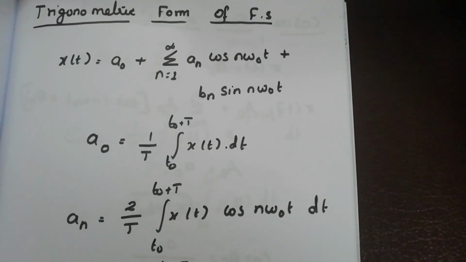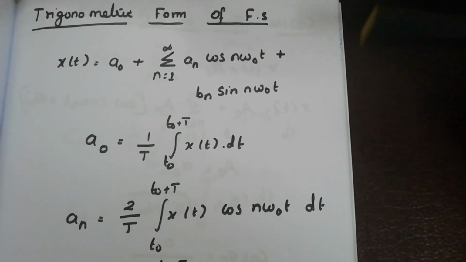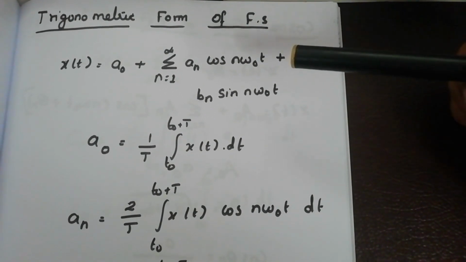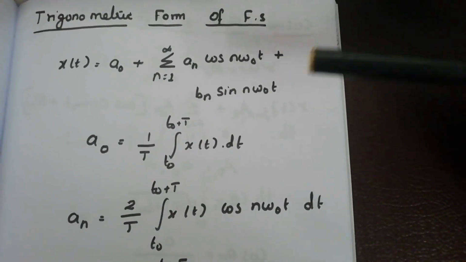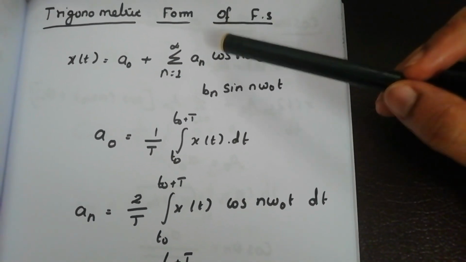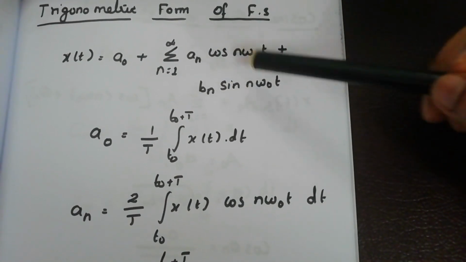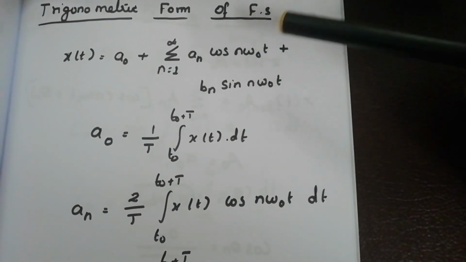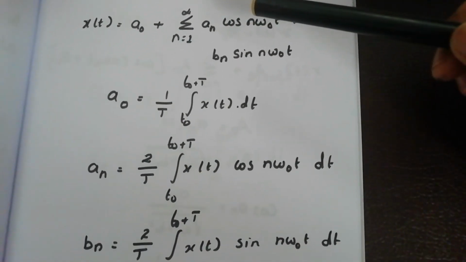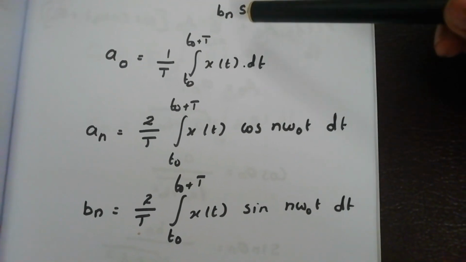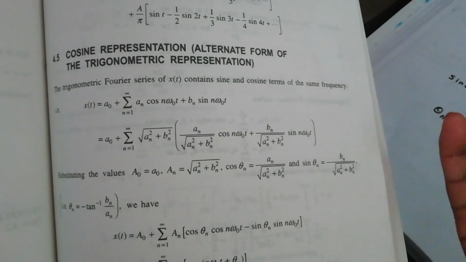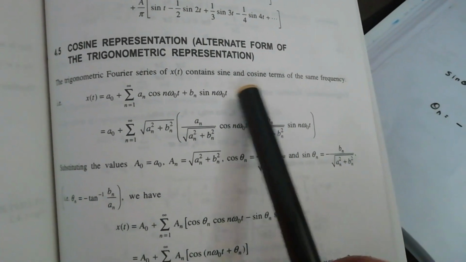These values are given as: a naught is equal to 1 by T integral from t naught to t naught plus T of x of t dt, where T is the whole cycle of that signal and t naught is the initial value. an is equal to 2 by T integral from t naught to t naught plus T of x of t cos n omega naught t dt, and bn is the same form with sine.